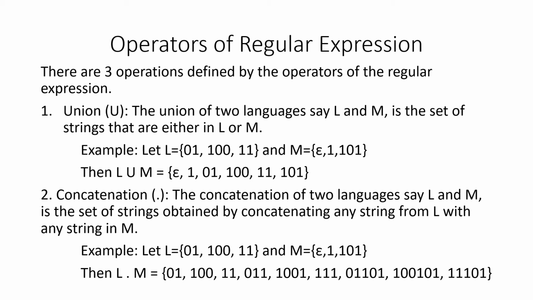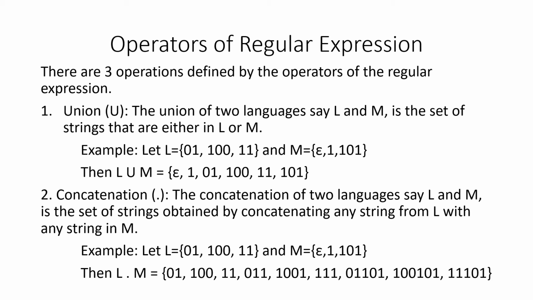And one more important point for us to remember here is that when they say L concatenated with M, it means that the strings of L have to be followed by the strings of M. At any cost, we should not change this order. That is, we should not concatenate the strings of M followed by L. That is wrong. When we say L concatenated with M, the strings of L must be followed by the strings of M.